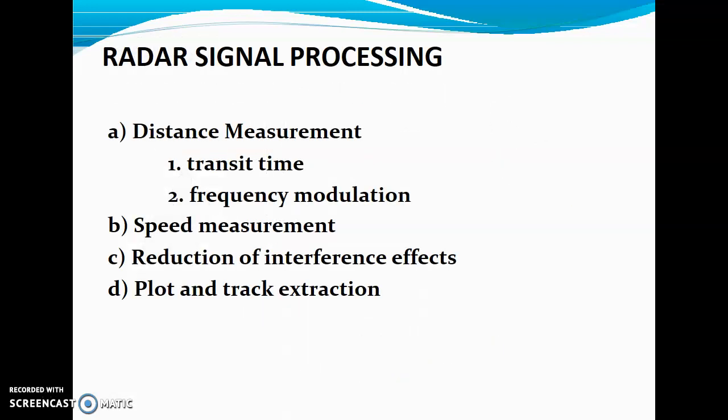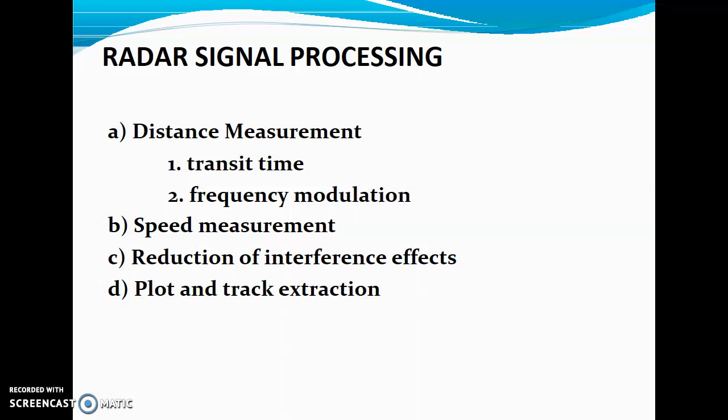So we'll talk about radar signal processing first. What is radar signal processing? It's distance measurement using the transient time. Transient time is the time taken by the signal from the transmitting end towards the target side and back, the reflected signal coming back from the target towards the transmitting side.